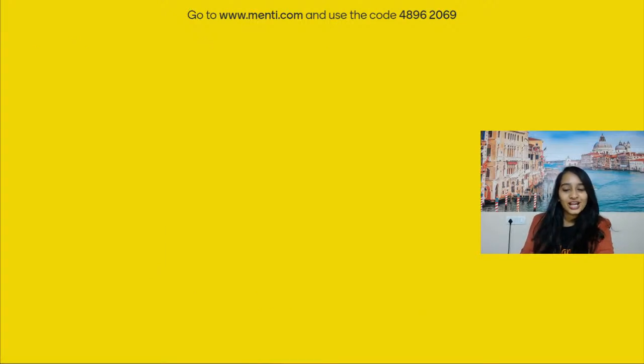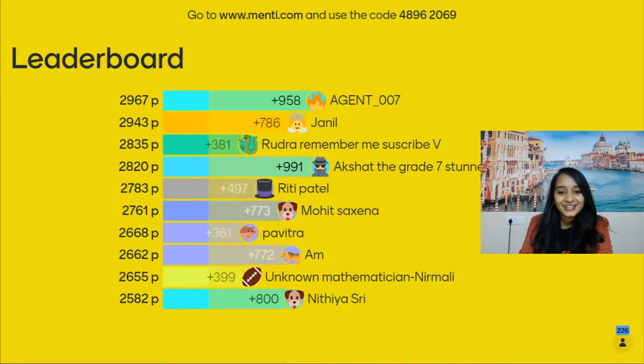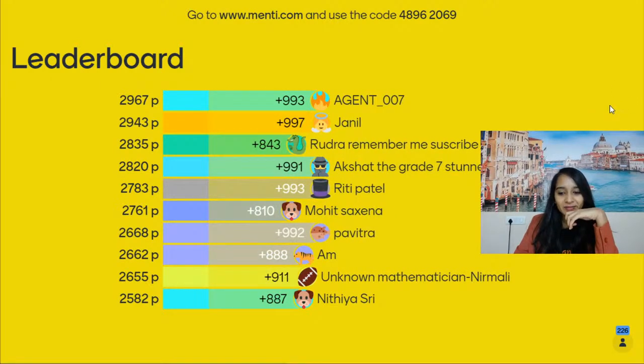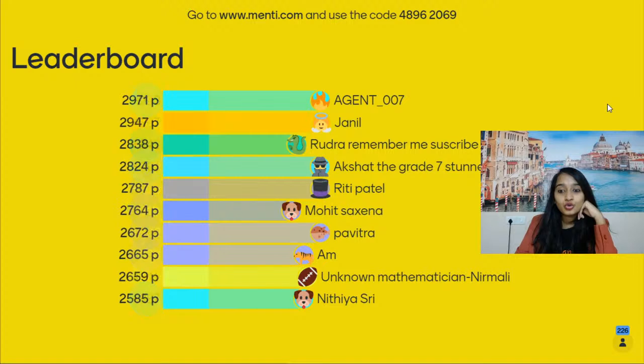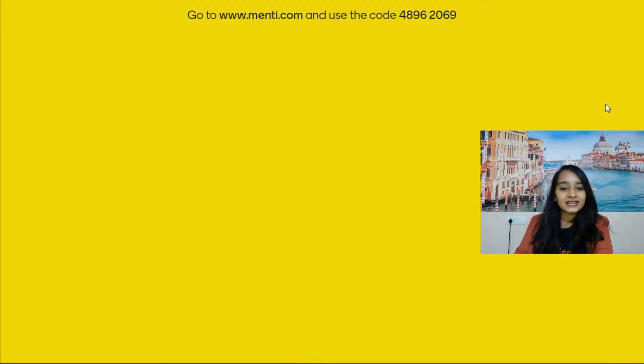ठीक है? चलो. Your fifth question on your screens. Are you all ready? Oh, I forgot about the leaderboard. चलो देखते हैं किस किसने सही जवाब दिया. Unknown mathematician it seems. Okay, Janil is the fastest, but Agent 007 is on the top of the leaderboard. That is amazing. Let's move on with the fifth question.